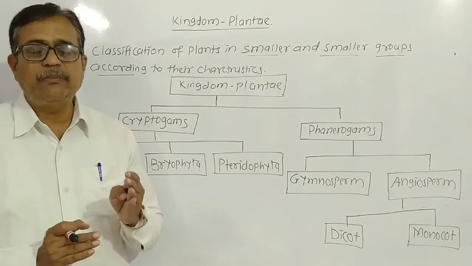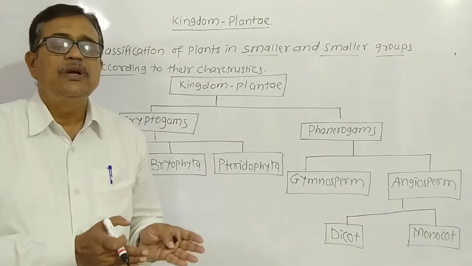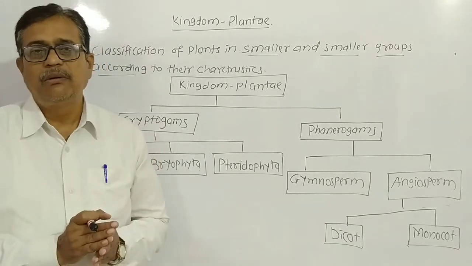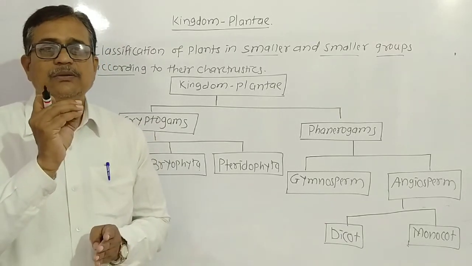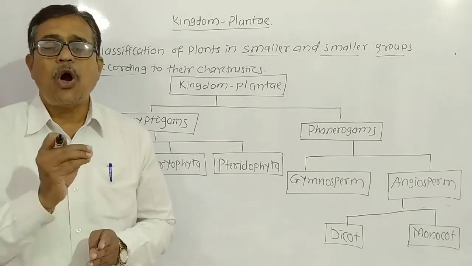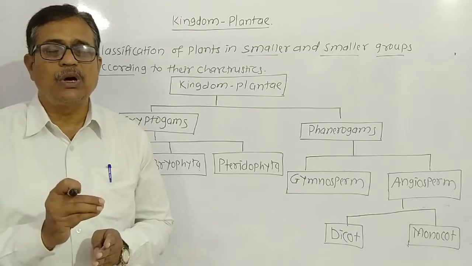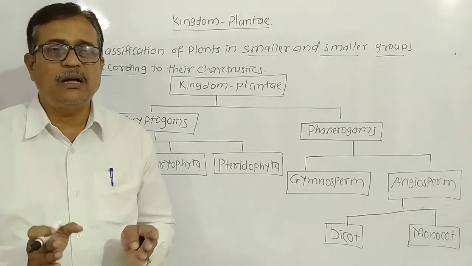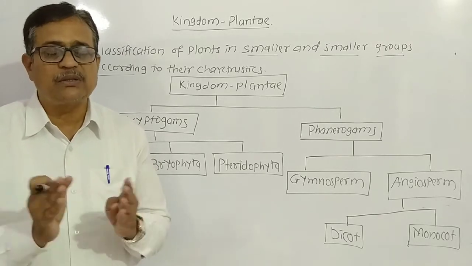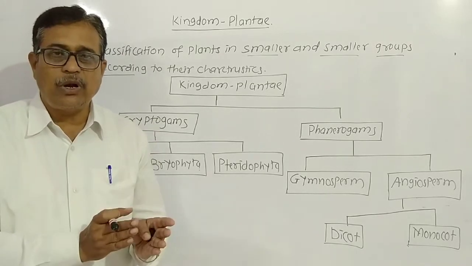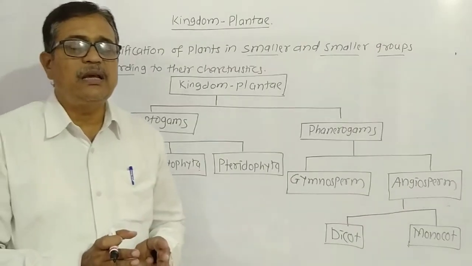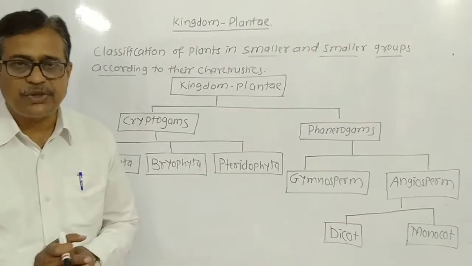Then the next point: if the seeds are enclosed in fruit, they have one cotyledon or two cotyledons. For example, jowar, bajra, rice, wheat have a single cotyledon. All the pulses, tuar, moong, urad, and also groundnut have two cotyledons, two parts of the seed. Cotyledon means a part of the seed. Means single cotyledon or two cotyledons. In this way, that is the criteria or base of plant classification.